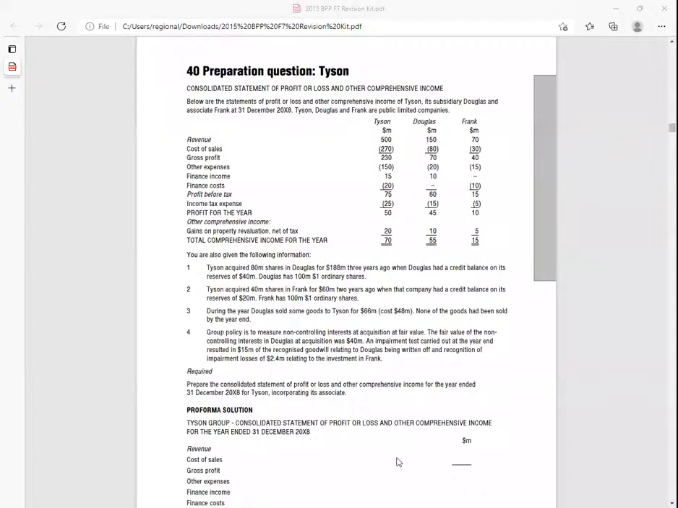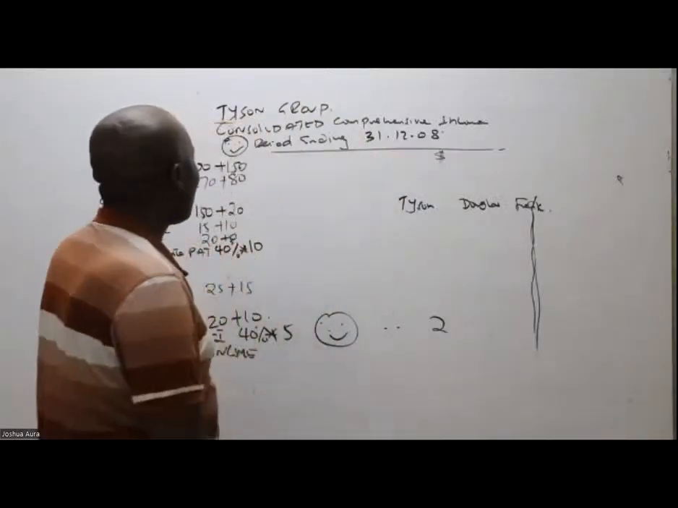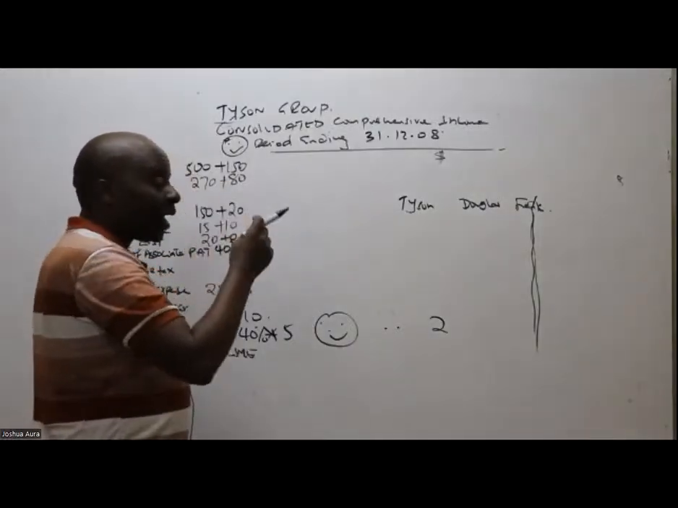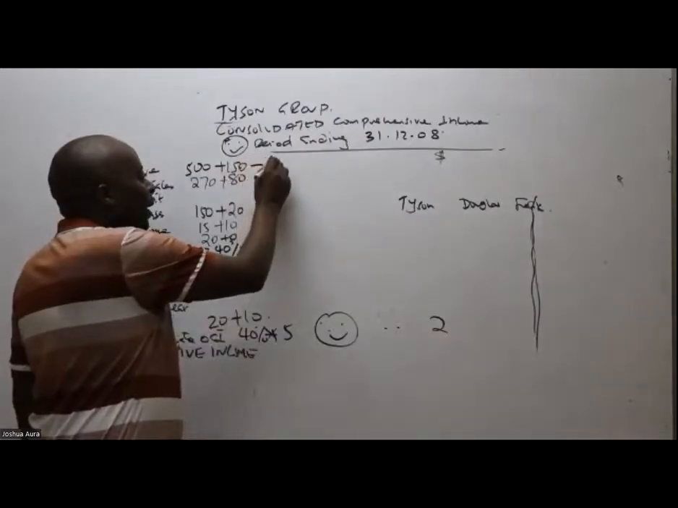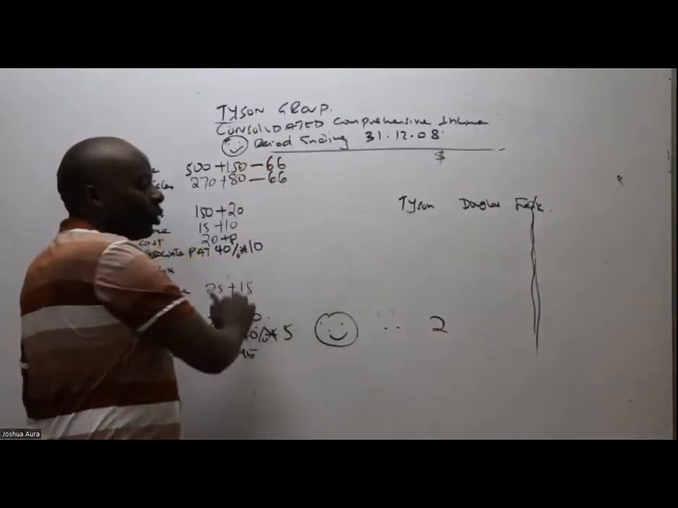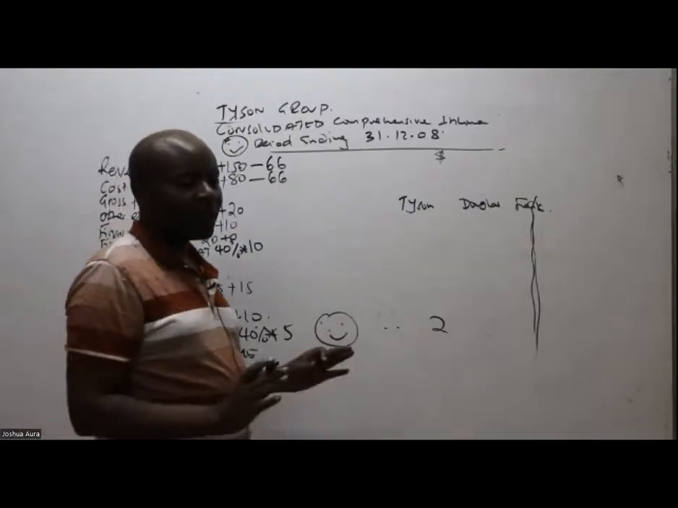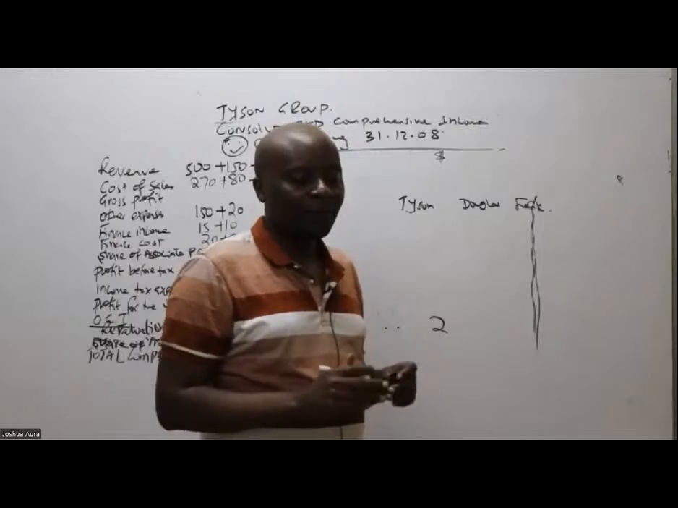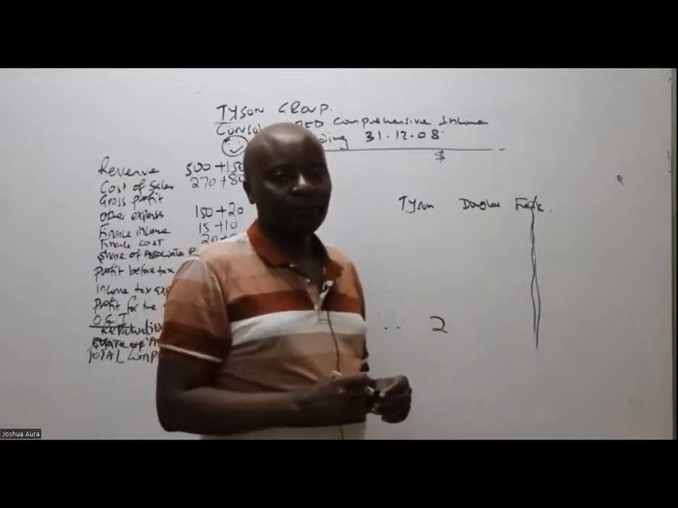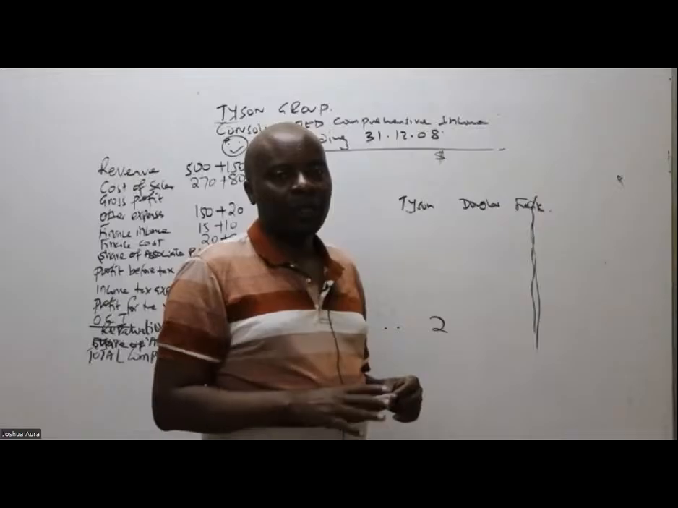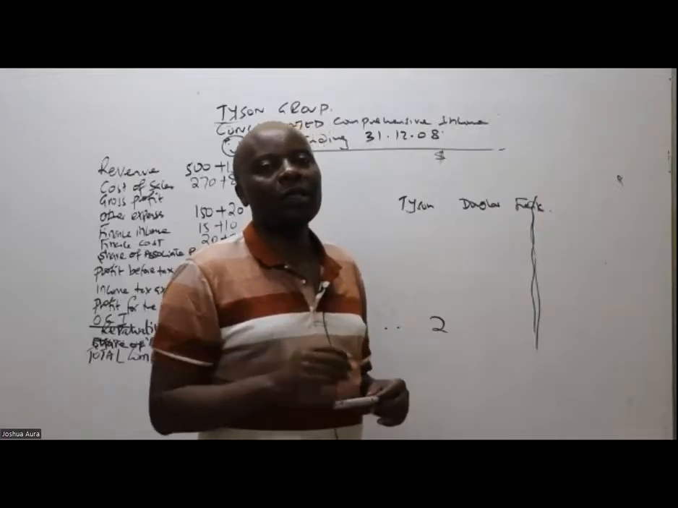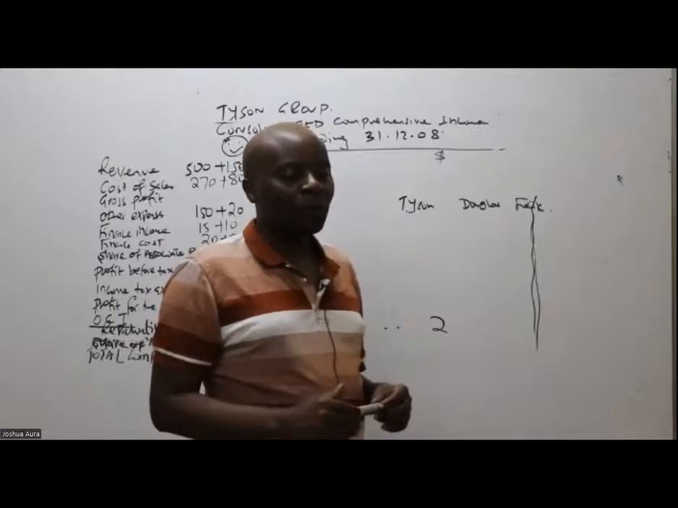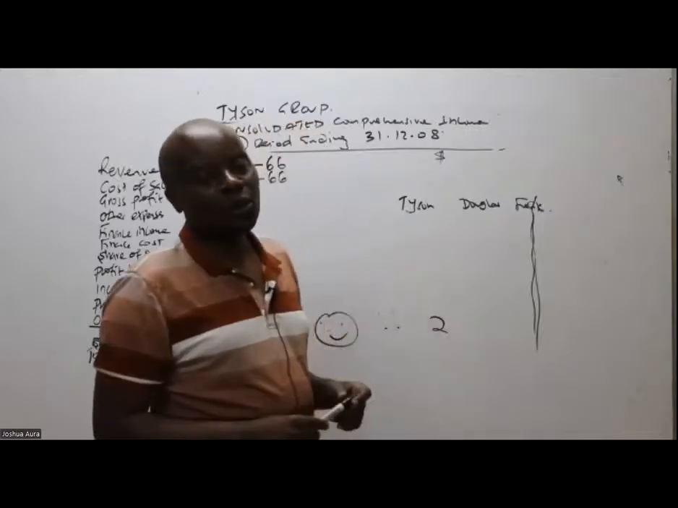So this sale is fake. This 66 million, I need to subtract it from where and where? I need to cancel it from sales, and I cancel it from cost of sales. Yes, from revenue and from cost of sales. Both of them. We cancel internal sales, both from revenue and from cost of sales.